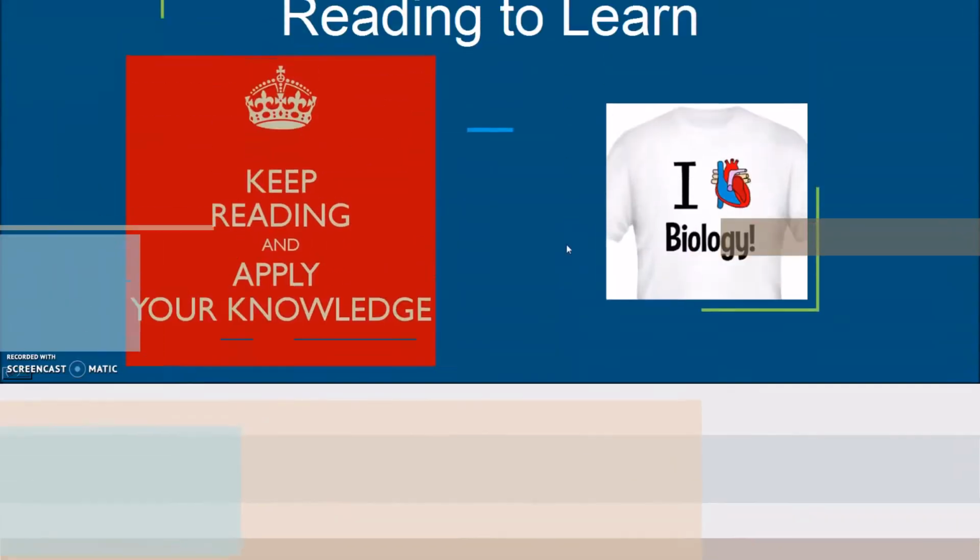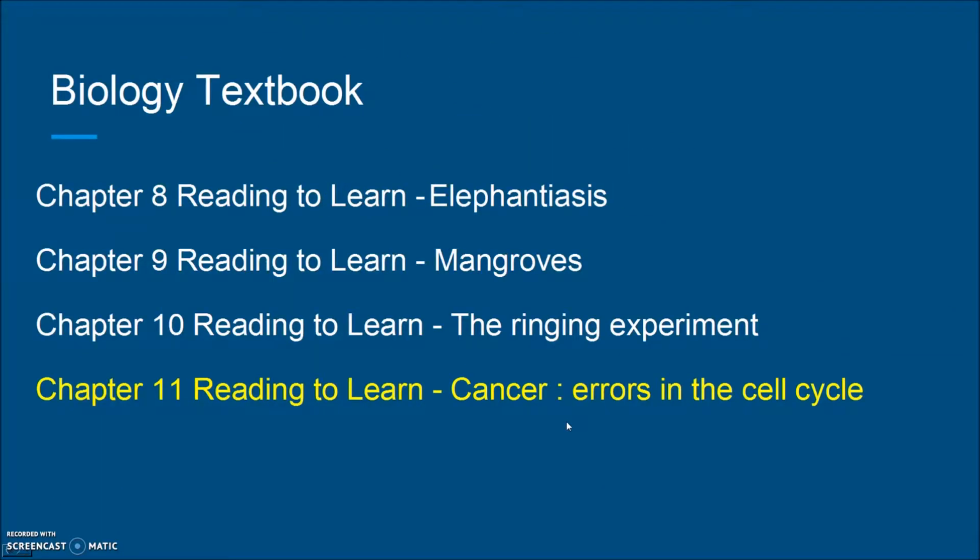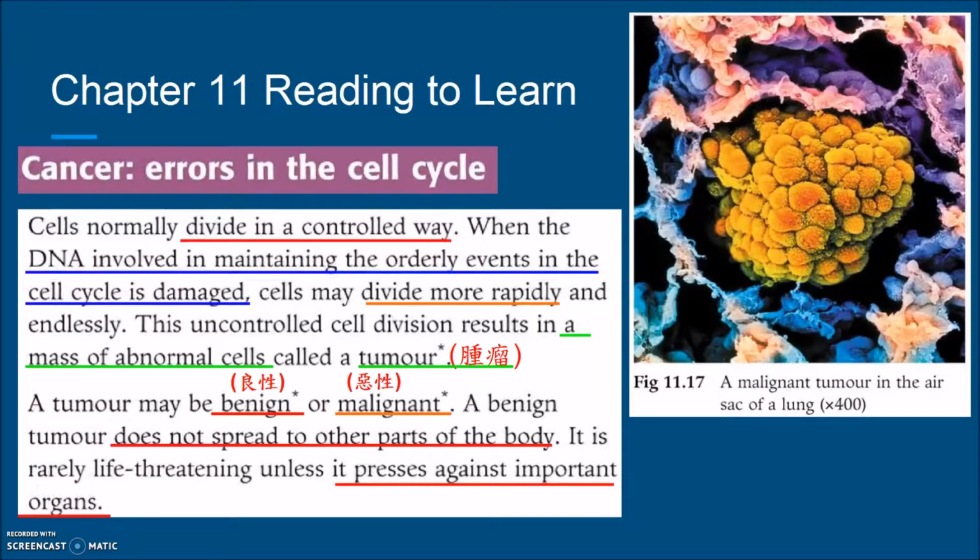So students, in this video we are going to talk about cell division and the cell cycle. The point is that in this part we would like to talk about what happens if there are any errors in cell division, and what the consequence will be. Cells normally divide in a controlled way, or what we say is an orderly event. What does it mean?